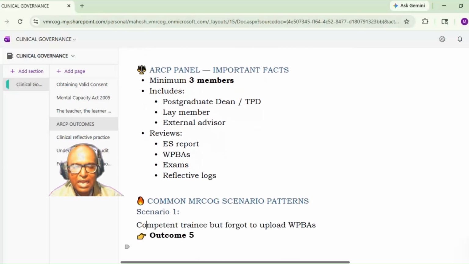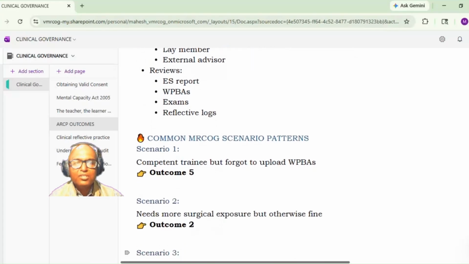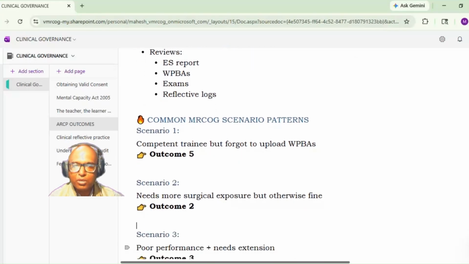So, commonly asked scenarios in the examination. Scenario 1 is about a competent trainee who forgot to upload workplace-based assessment. So here it is outcome 5. Another scenario: needs more surgical exposure, but otherwise the candidate is fine. More surgical exposure is required, but otherwise fine. That is the outcome 2.